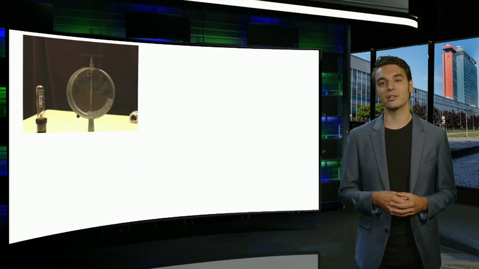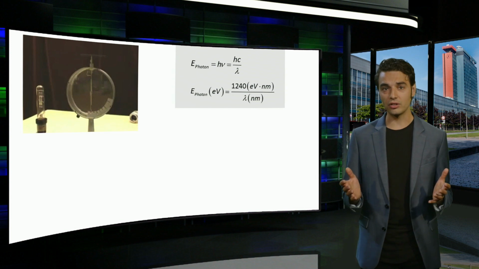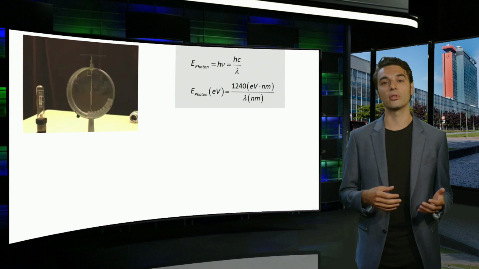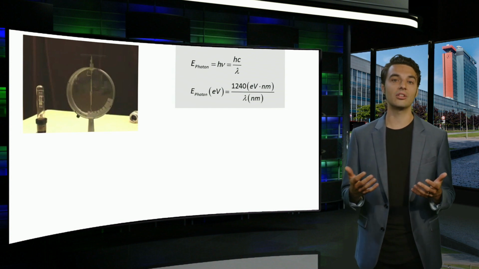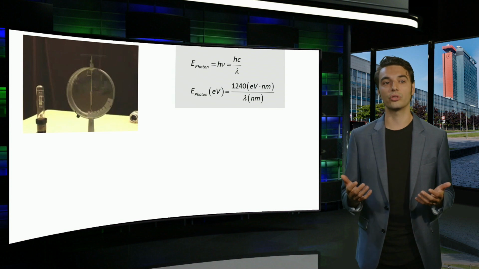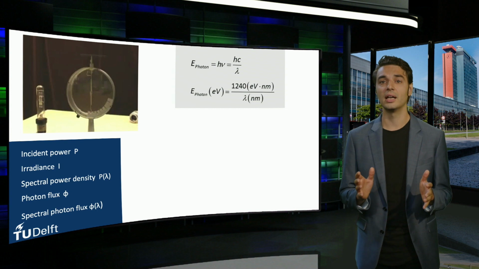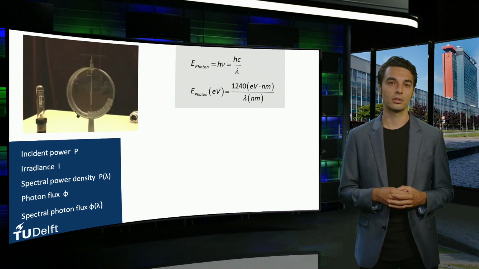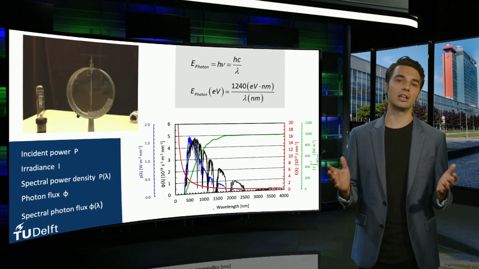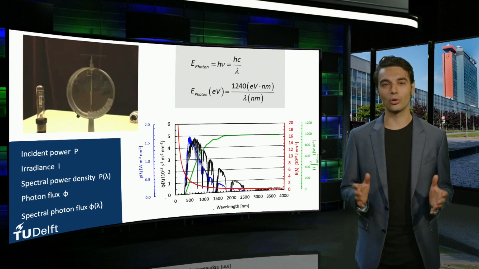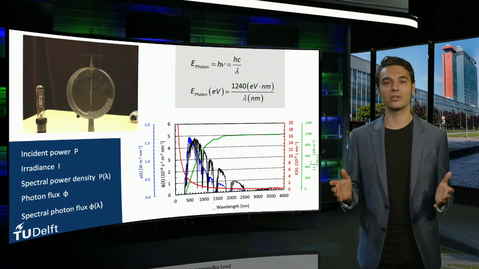Now, in summary, we have discussed the photoelectric effect, which demonstrates the wave-particle duality of light. We saw how the energy and wavelength of photons are inversely related and that a conversion factor of 1240 can be used to relate the energy and wavelength in electron volts and nanometers. We defined a number of ways to describe and quantify the amount of light incident on a surface. Finally, we illustrated the relation between the photon flux, energy and irradiance. We are now ready for the optical losses in solar cells, which will be discussed in the next video.